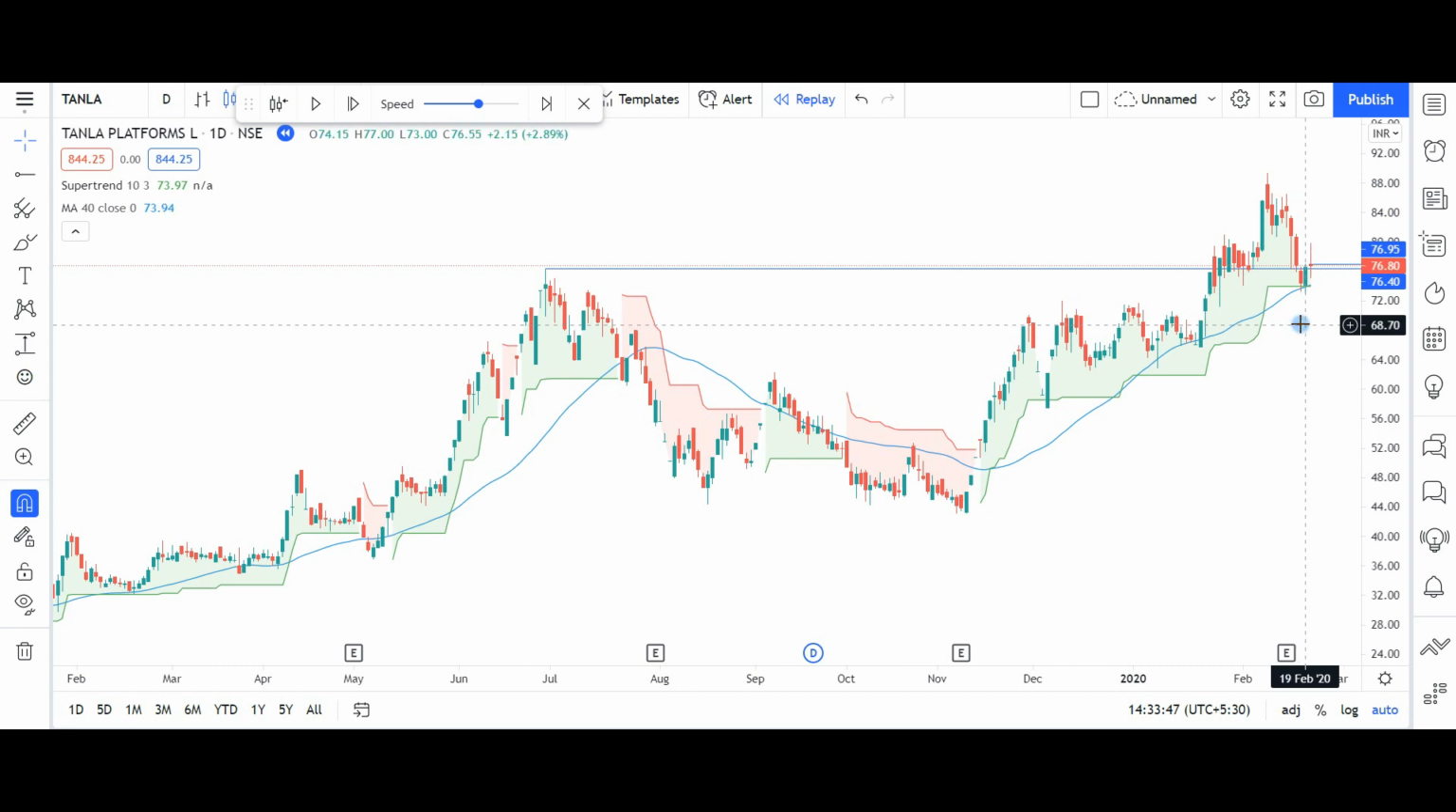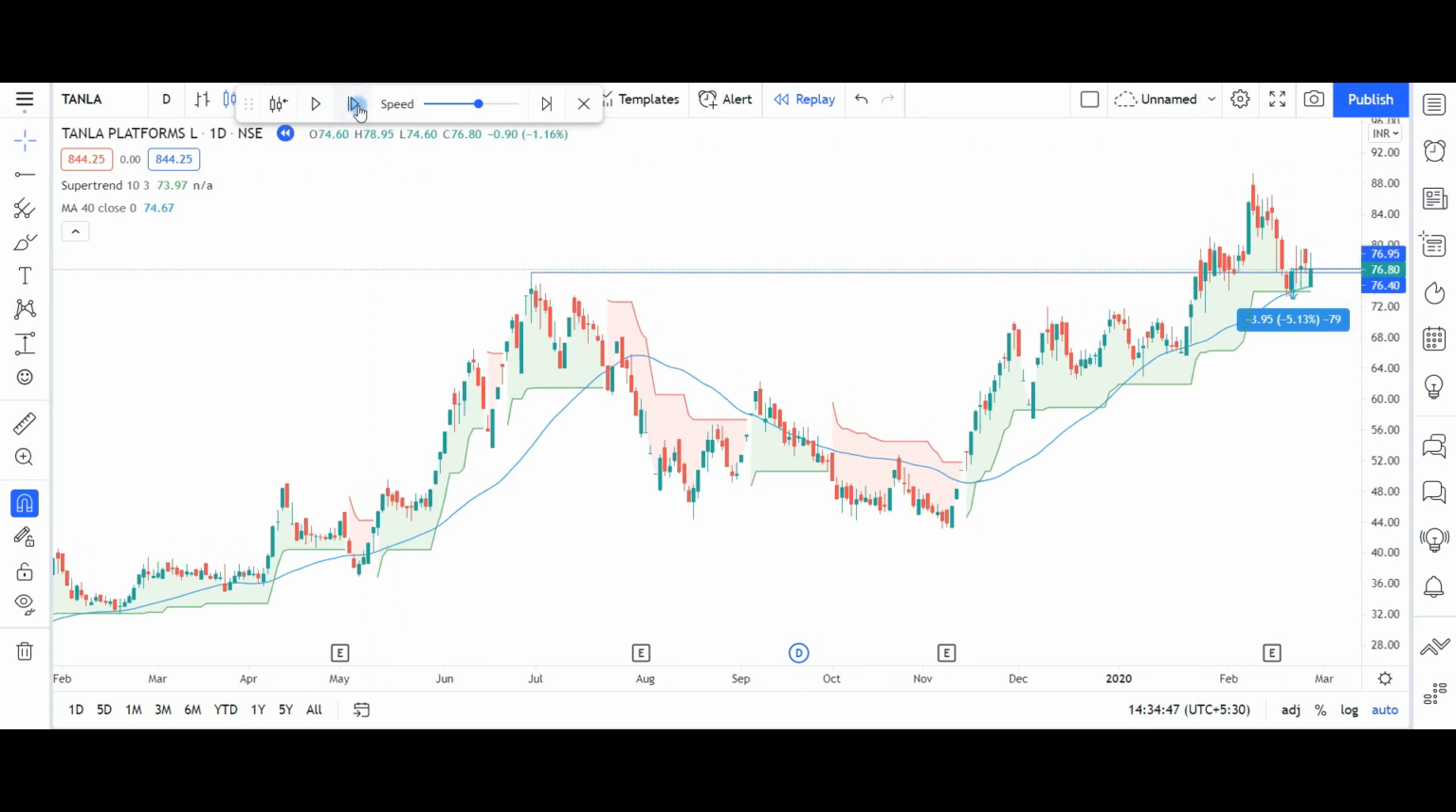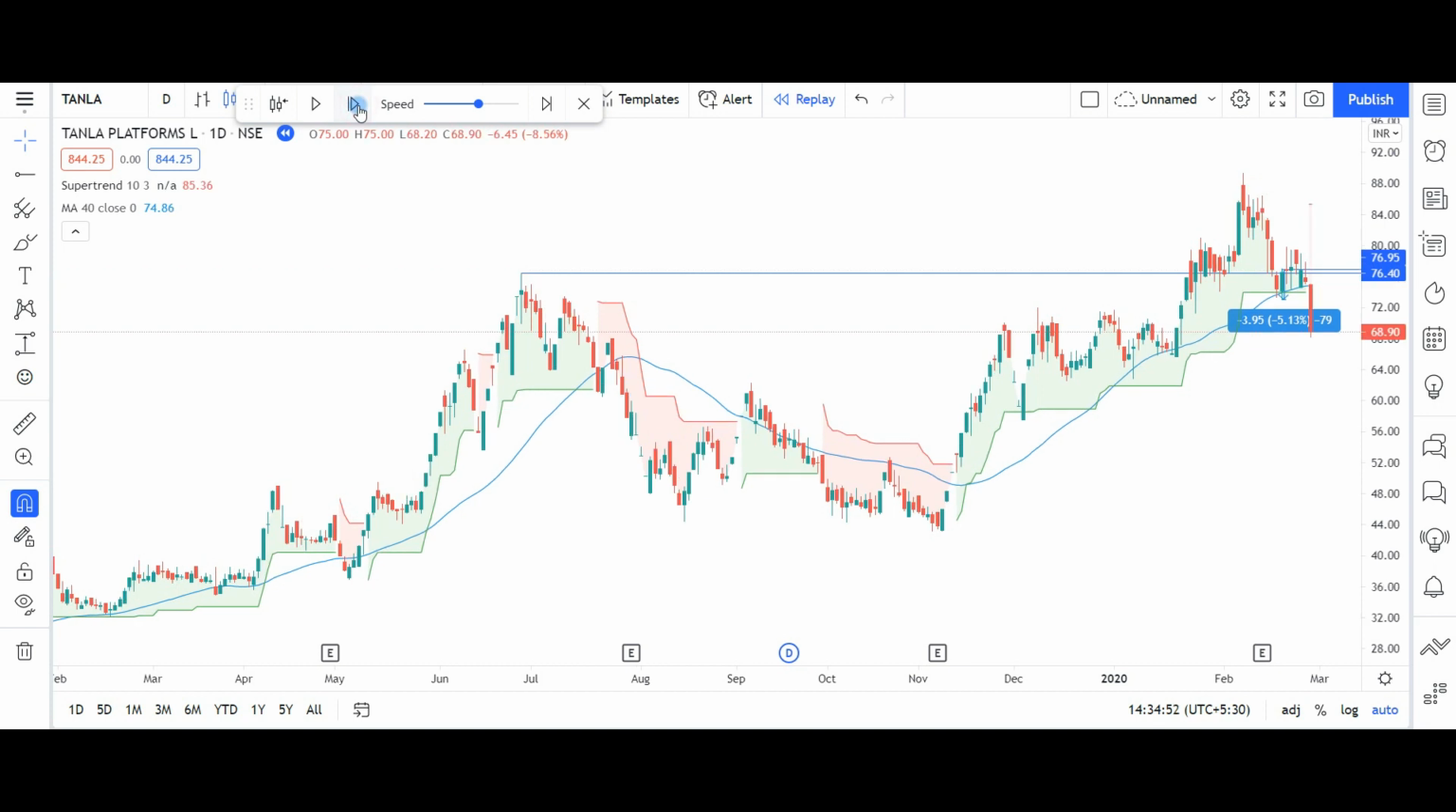So if stop loss is 73, then from 77 to 73 it is a stop loss of 4 rupees. So if somebody is buying at 77 and stop loss is 4 rupees, then for a risk of 10,000 rupees one can buy 2500 shares. Now let us see what happens next. It's a red candle and this is an exit signal, because exit has to be on a closing basis. So evaluation will be done at this candle. It has closed at 68.9.